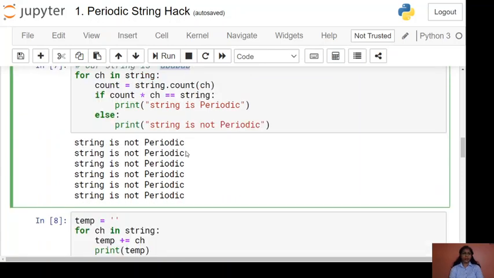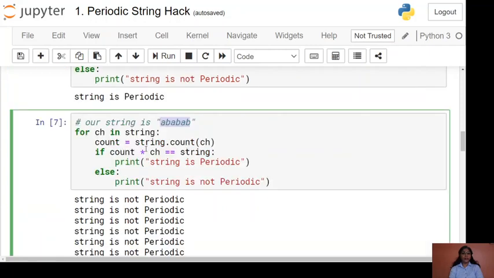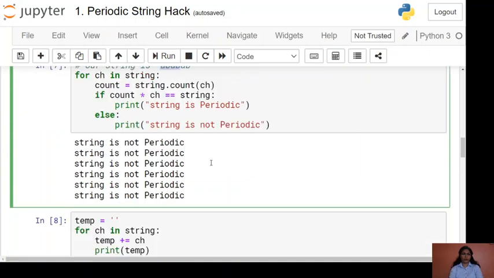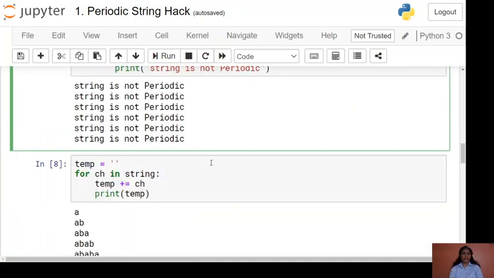So using this we are unable to find our pattern. We need to search first A, then AB, then ABA, then ABAB. In this way, using the current logic we are unable to find our pattern, so we need to add something else in our logic. Moving to the next cell.